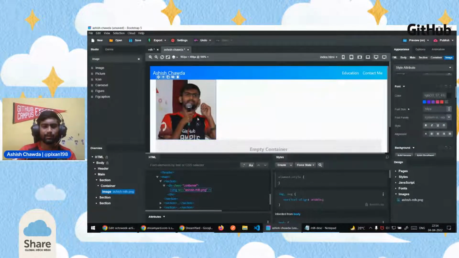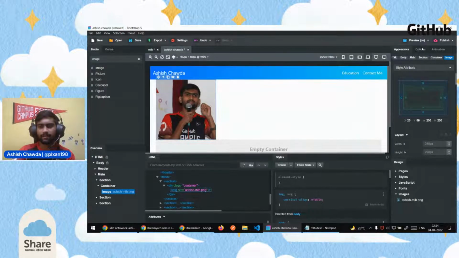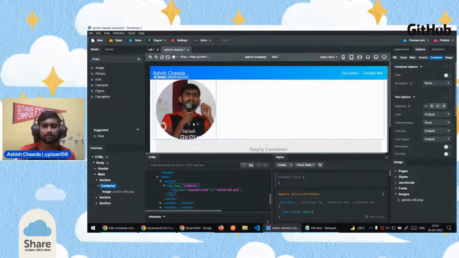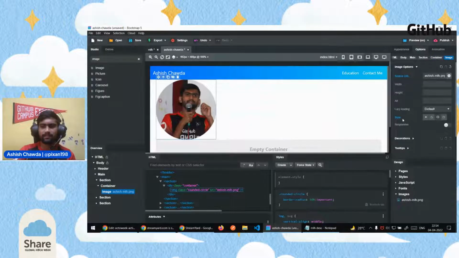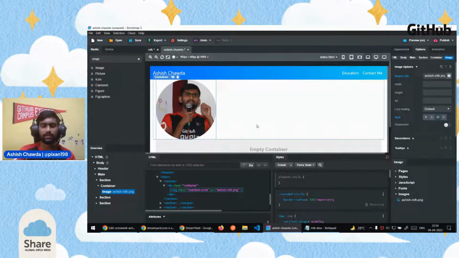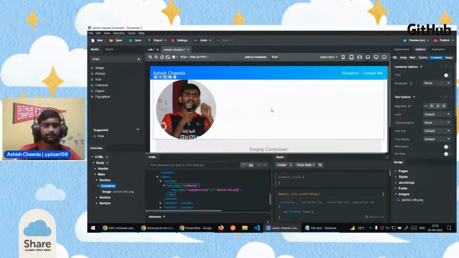And for the image, I don't want it to be square. So click on the image and then go to options. Here you can see for the style option, we have these four things. These are some random objects which are drawn here. This is actually for the image border. So this is now square. If I click on the circle, it will make it round. So this is how I want it to be. So just click on the image, go to options, and in the style, click on round. If you want it to be square, you can just cross it and it will be by default the square one. But I want it to be round, so I keep it like that.